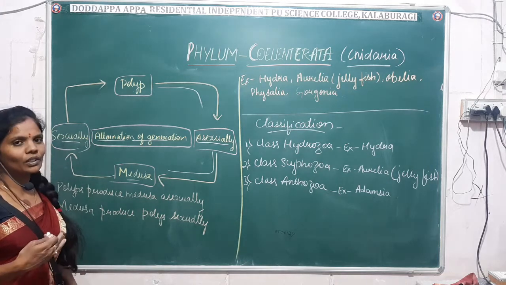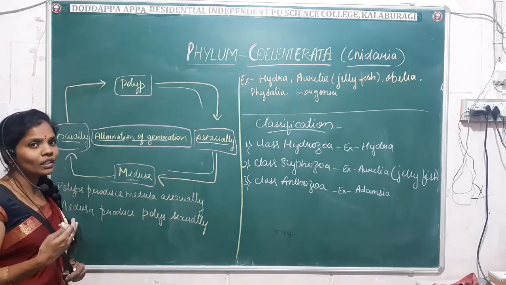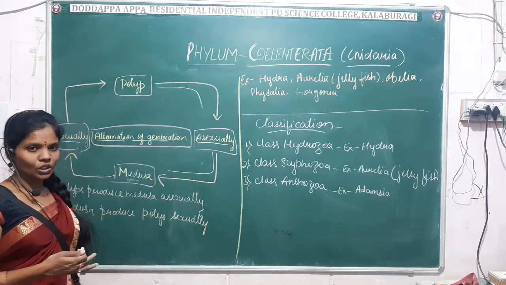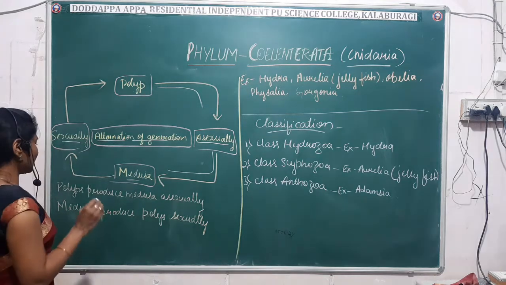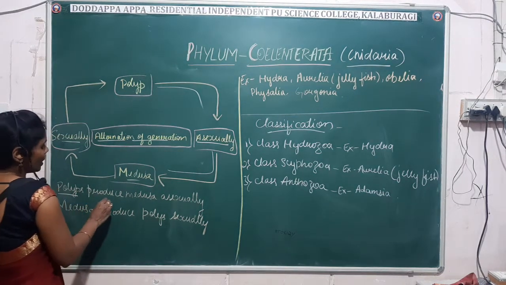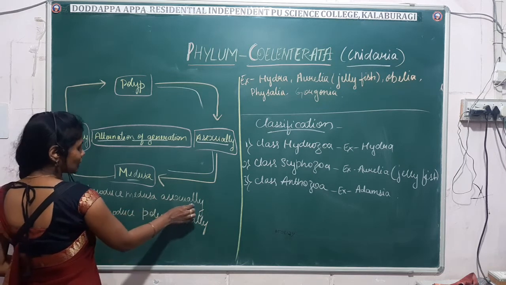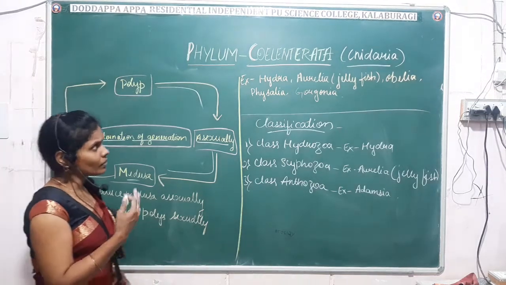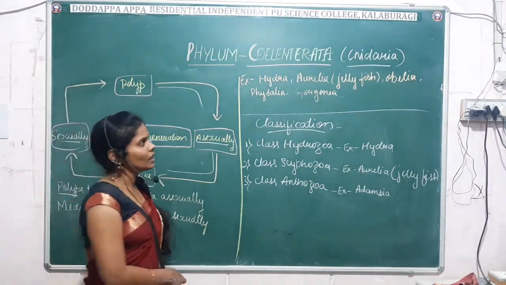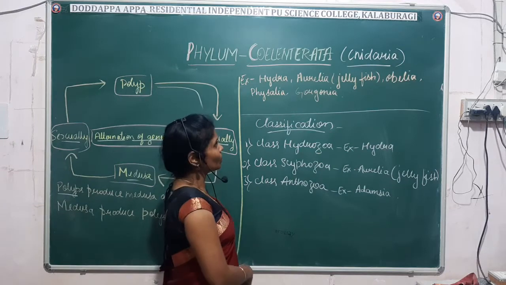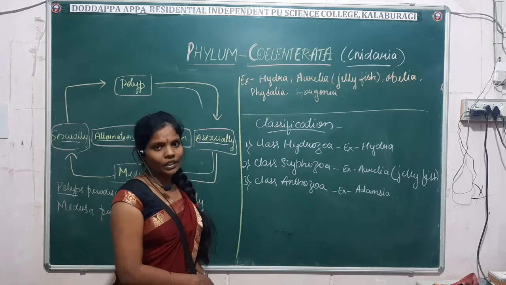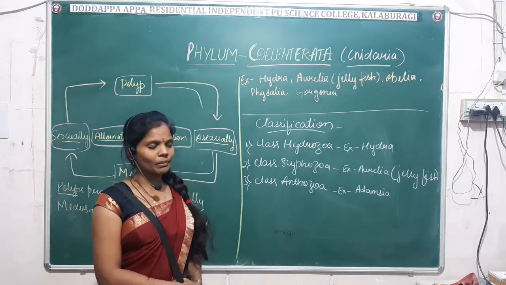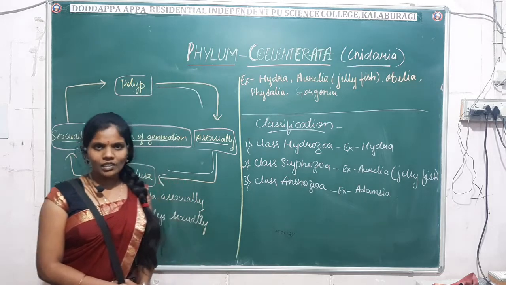This is one of the important features exhibited by the phylum Coelenterata. Hope it is clear. Alternation of generation generally exhibits two forms: the polyps produce medusae by the asexual method and the medusae produce polyps by the sexual method. Fine. Some examples of coelenterates are Hydra, Aurelia or jellyfish, Obelia, Physalia and Gorgonia. These are some of the examples. At least one example you have to keep in mind.